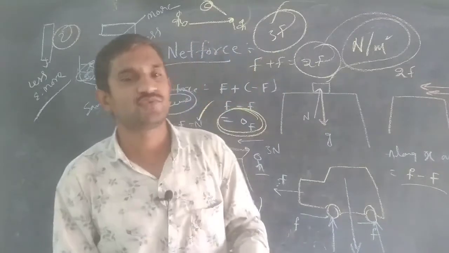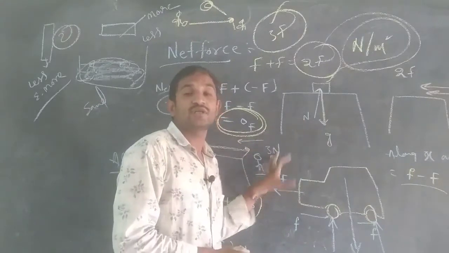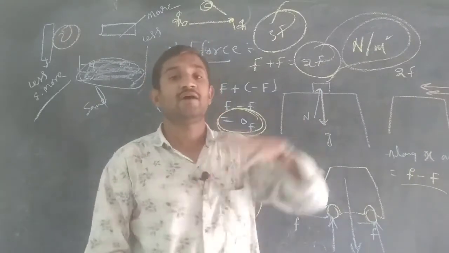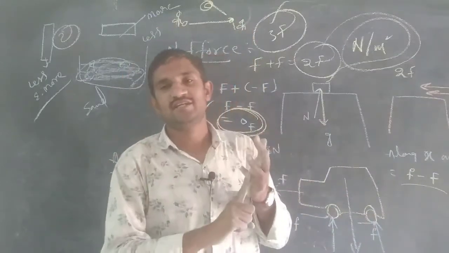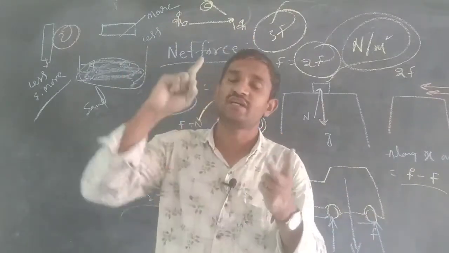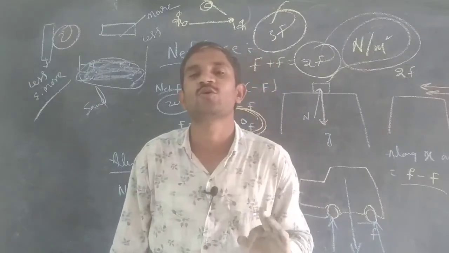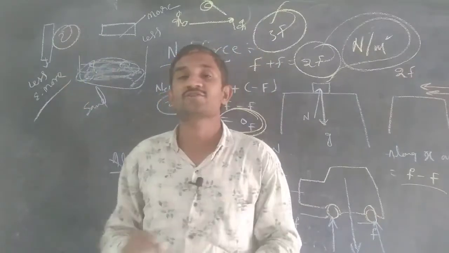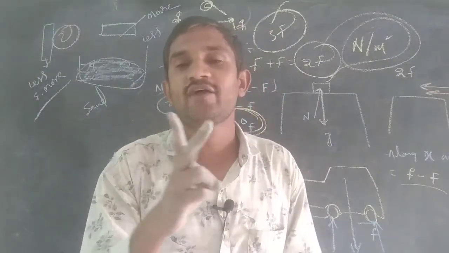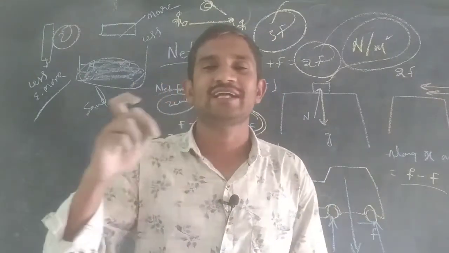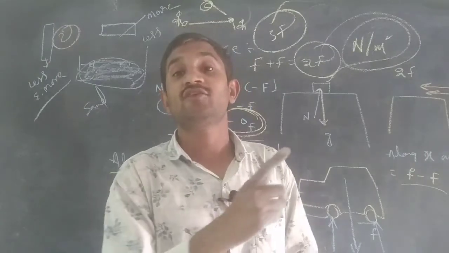In this class we discussed net force, pressure, and the applications of net force. Net force changes the state of the object, the direction of the object, and the shape of the object also. Due to pressure, we discussed that if the contact area is more, the effect will be less; if the contact area is less, the effect will be more.